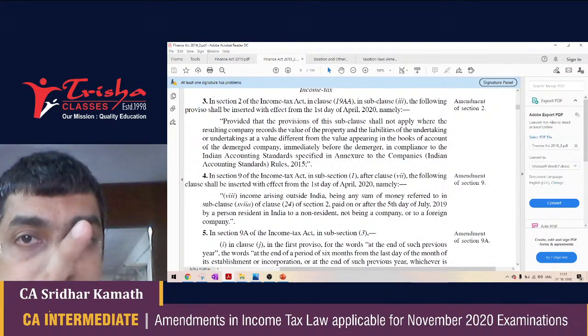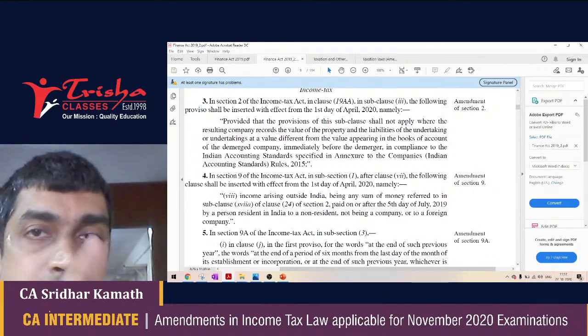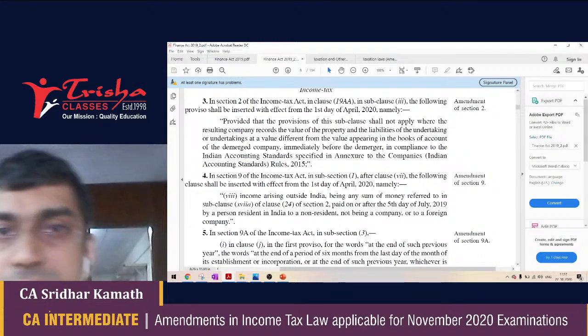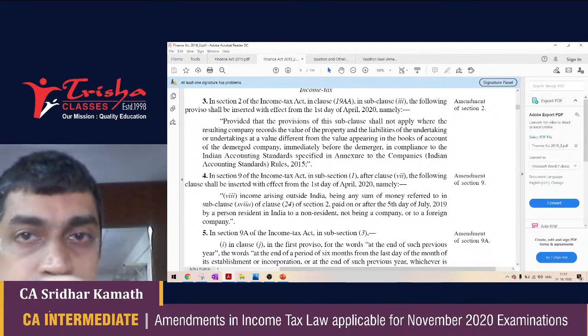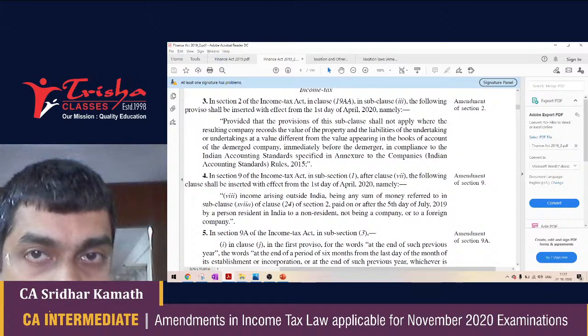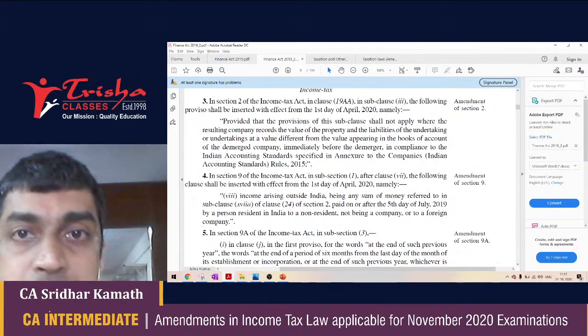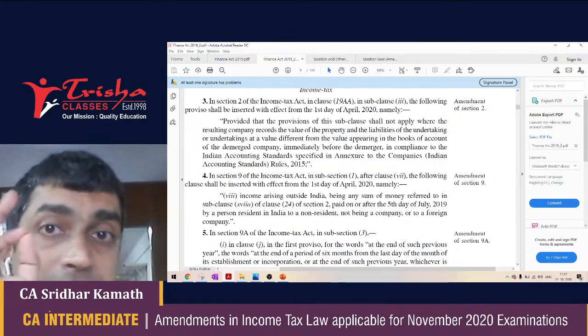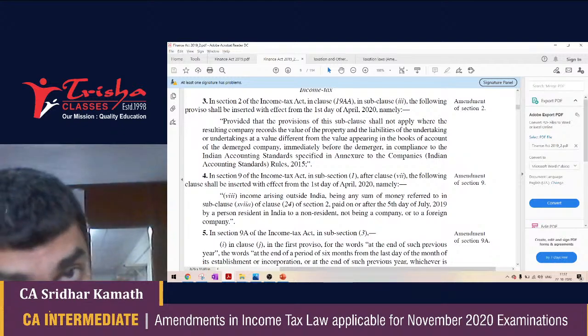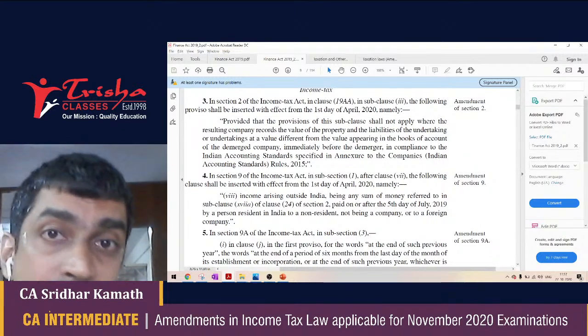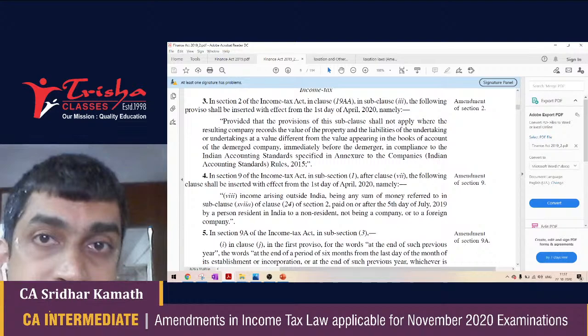Now, what do you mean by deemed to be received in India, and what do you mean by deemed to accrue or arise in India? There are two sections which talk about this. Section 7 defines what is deemed to be received in India, and Section 9 defines what is deemed to accrue or arise in India. Section 9 therefore is quite a popular section at the CA intermediate stage, and also very much at the CA final stage.